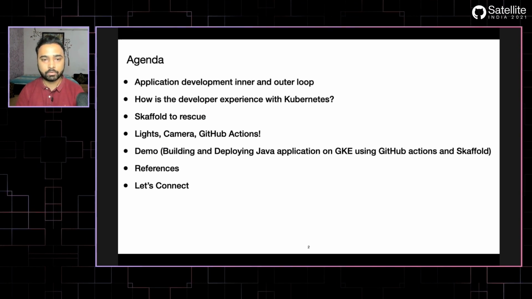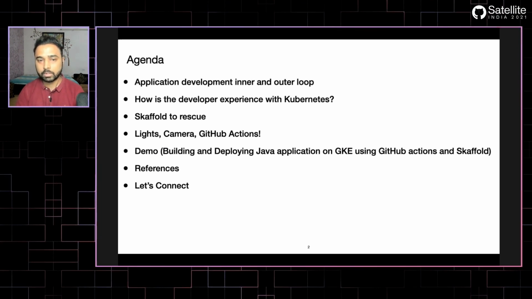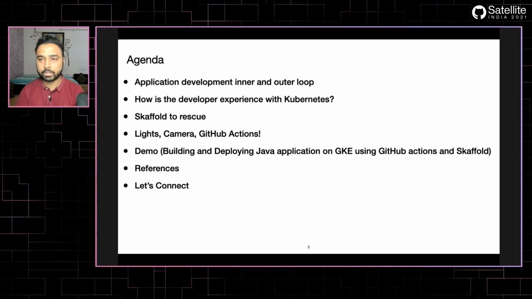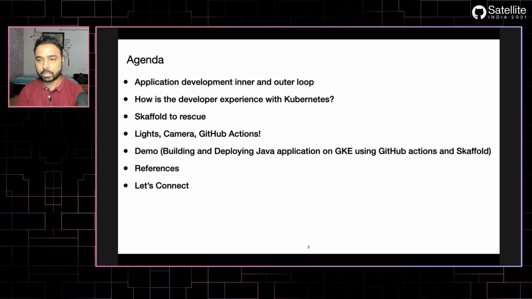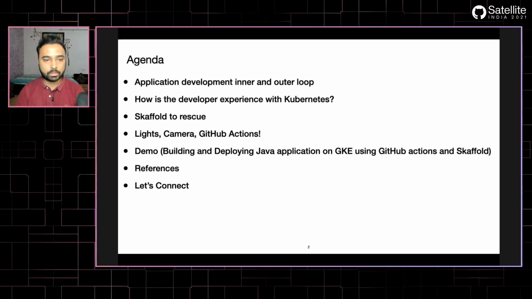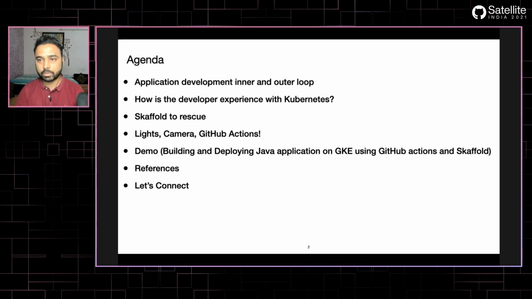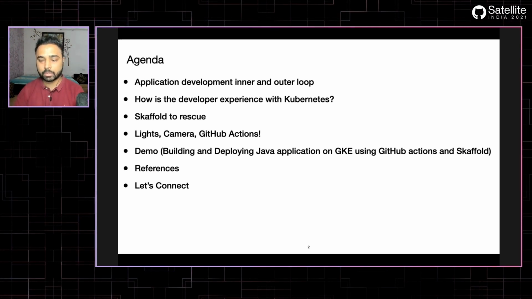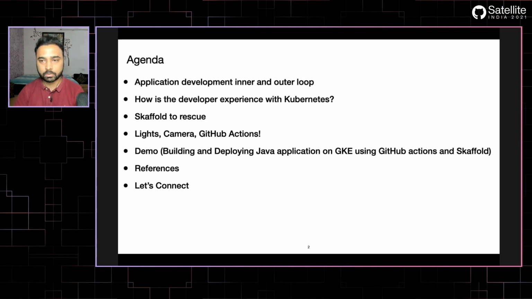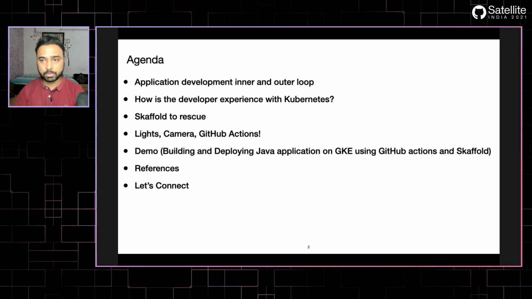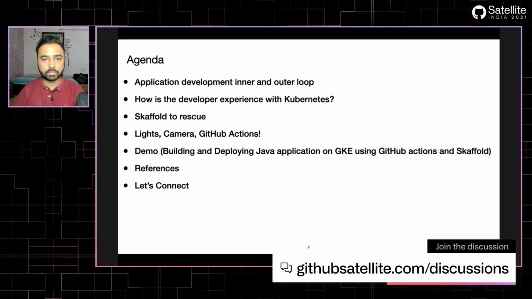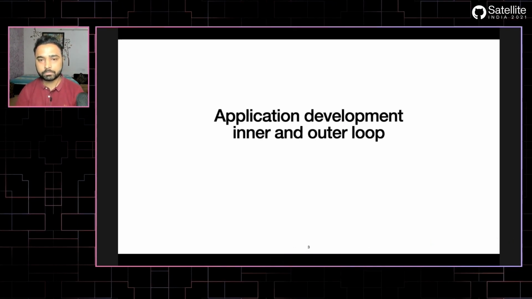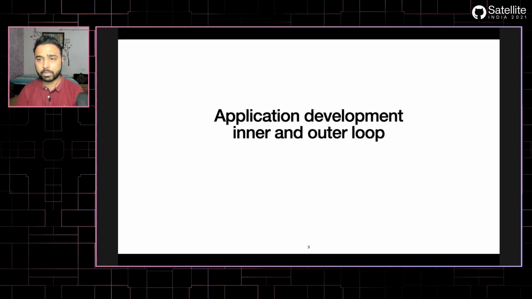Then we will talk about GitHub Actions, and there will be a demo of how you can build and deploy a Java application using GitHub Actions and Skaffold. Then there will be some references you can go through after this talk to get some understanding of the topic. So let's get started.